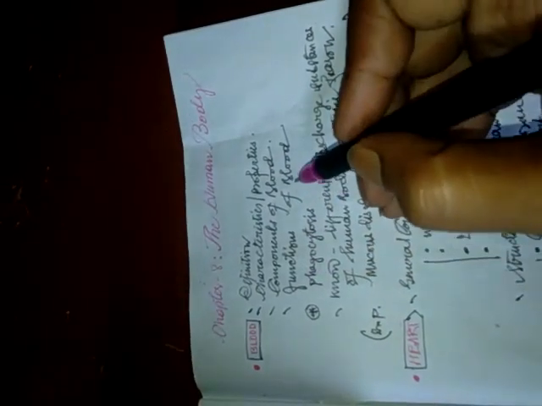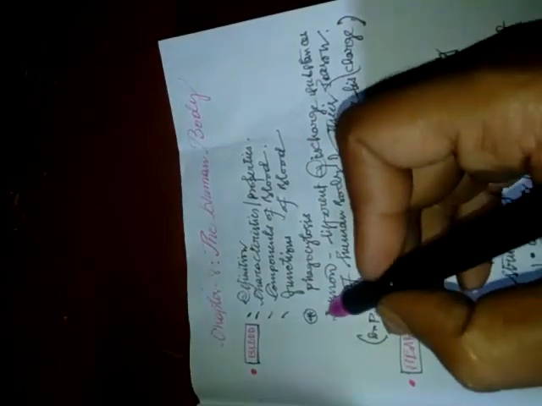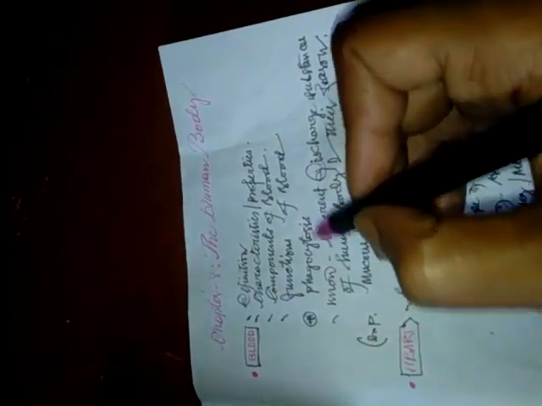The next thing is the functions of blood. So we will learn what the functions of blood in our body are. Here the term phagocytosis is very important. So we will learn what phagocytosis is.